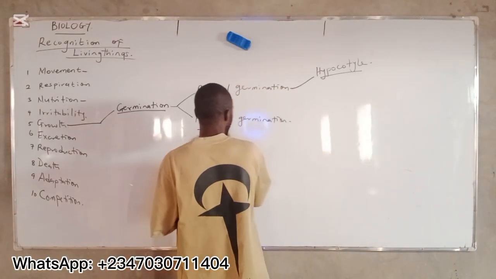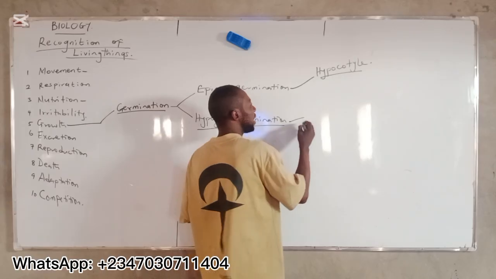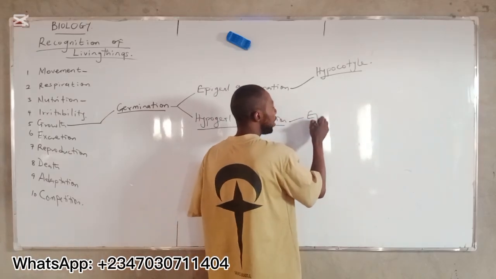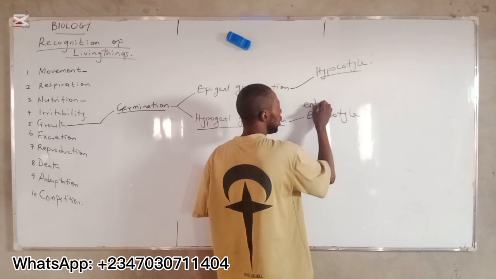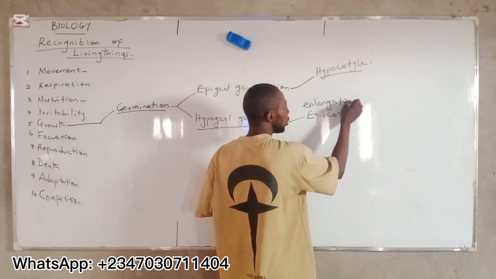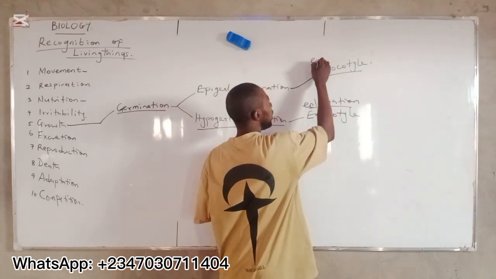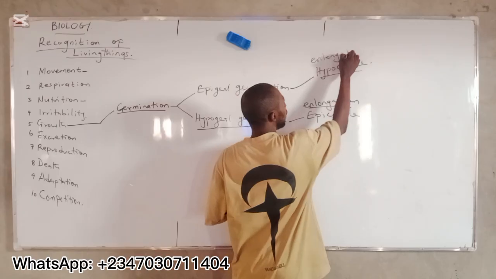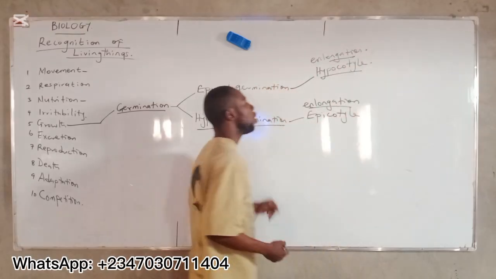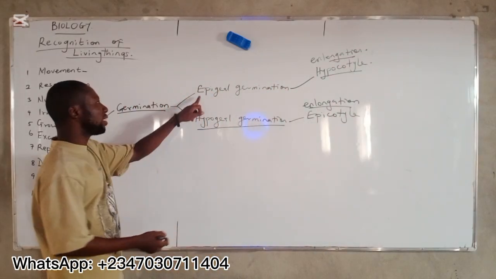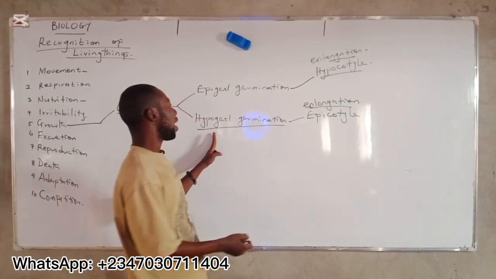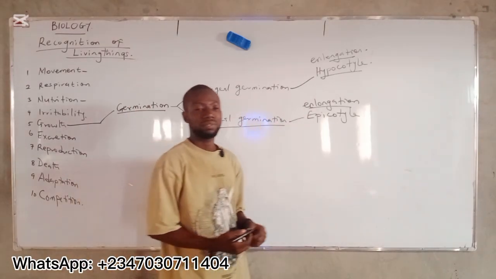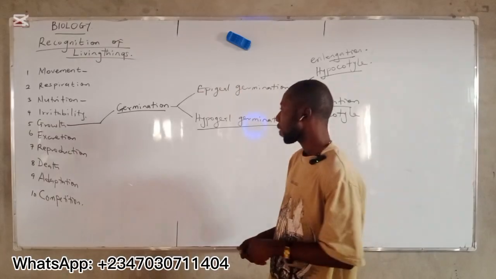While the hypogeal germination occurs as a result of elongation of epicotyl. Elongation of hypocotyl causes epigeal germination. Elongation of epicotyl causes hypogeal germination. Do you understand? All right.